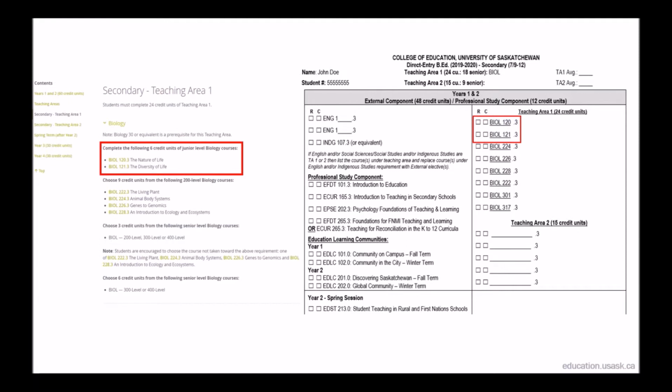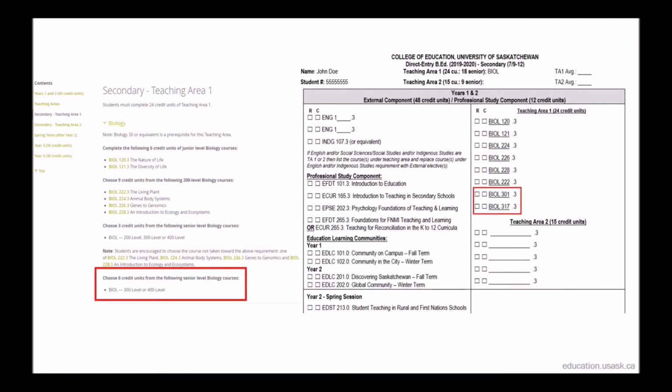As an example, if you were to select biology as your teaching area 1, you can see that the course and program catalog requires biology 120 and 121, as well as 9 credit units from a specific set of courses, and then at least 6 credit units must be at the 300 or 400 level.